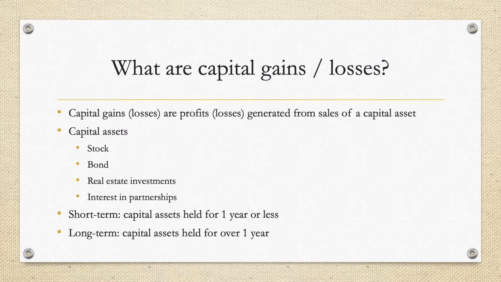We need to distinguish the short-term and long-term because they have different tax consequences. Short-term capital gains or losses are defined as those from any capital assets that you held for only 1 year or less, and any income or losses generated from that will be considered short-term. Long-term is basically any capital assets that are held for over a year, and we'll call the gain or losses long-term. And we'll talk about why it's important to distinguish long-term and short-term.